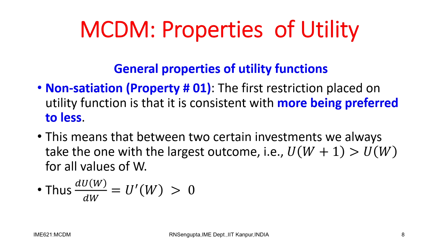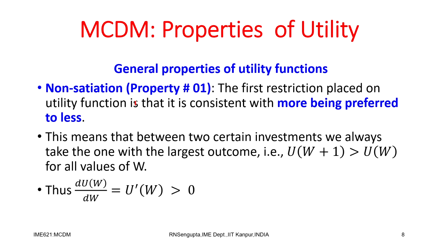Now, we will consider some of the important properties of the utility function. There would be 4 properties, and we will go slowly and discuss them one by one. The first property is known as the property of non-satiation. That means people are not satisfied. The first restriction placed on the utility function is that it is consistent with more always being preferred to less. So, the more I give you, the more you want, and it is always increasing. This may not be true in many practical examples, but it is considered one of the important properties of the utility function.